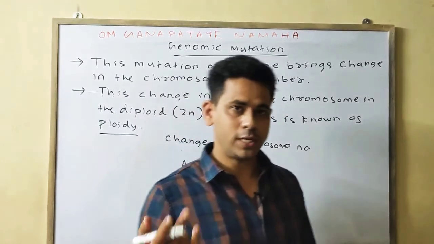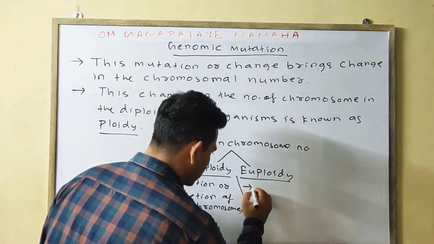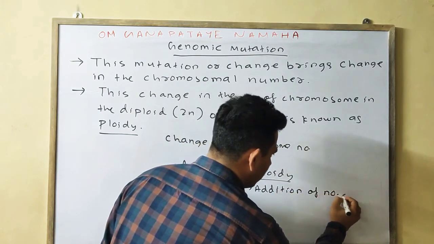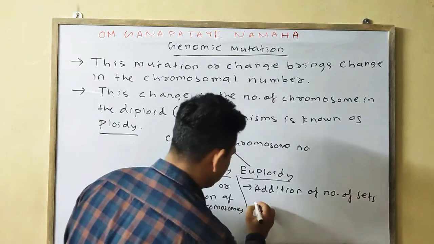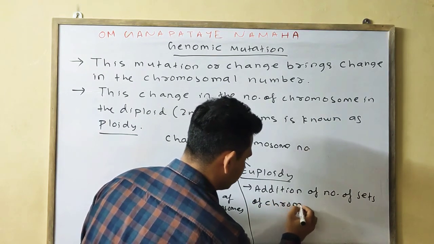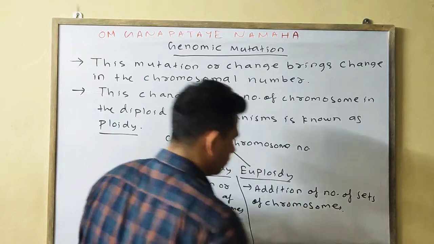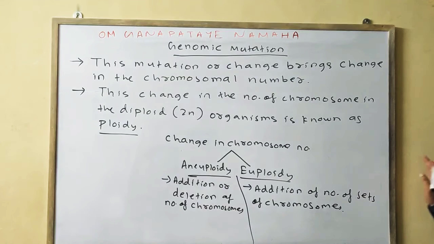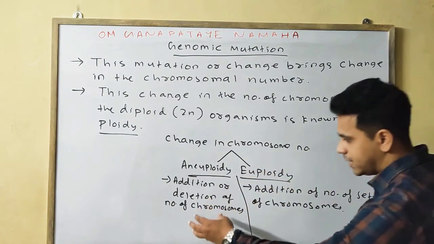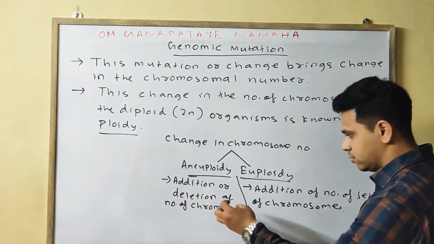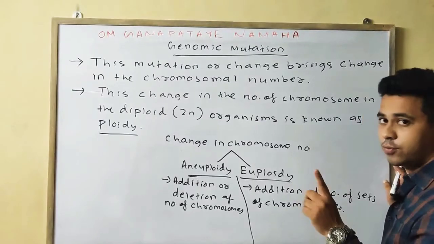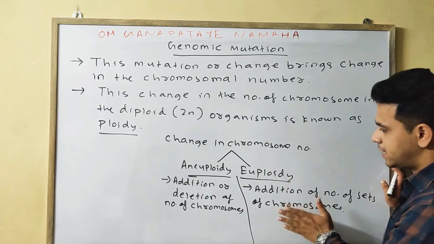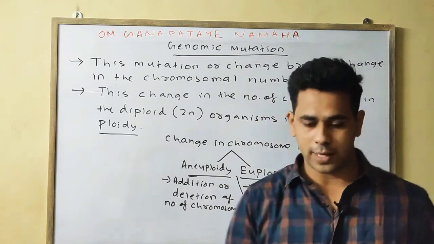It could be one set, two sets, or three sets, or more than that. It is the addition of number of sets of chromosomes. So the change in the chromosomal number is of two types, aneuploidy or euploidy. If number of chromosomes is added or deleted, then it is known as aneuploidy. If number of sets of chromosomes is being added, then it is known as your euploidy.